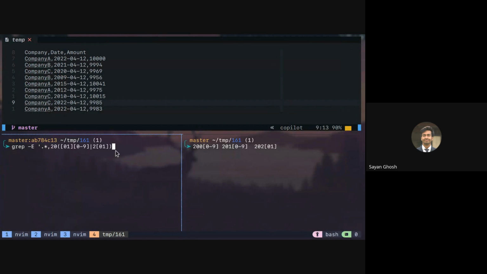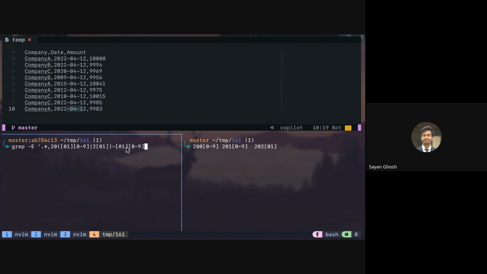So that was matching the year. After that, we can match any month, right? So how do we do the rest? Same thing. The month can be 01 to 12. So it should be a hyphen, and then the first character can be 0 or 1. Okay. And the second character? 0 to 9. No, 1 to 9. No, it can be 0, yeah, because 10 has 0. So like this, if we are given correctly formatted dates, this will work.